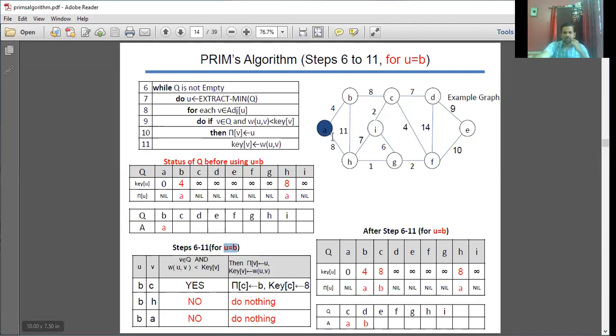If I consider A first, this adjacent vertex does not belong to your Q. What does this Q contain? Other than A, the remaining vertices. Here itself the condition fails for A, the adjacent vertex of your B. Correct? See this. B is U and A is the adjacent vertex.